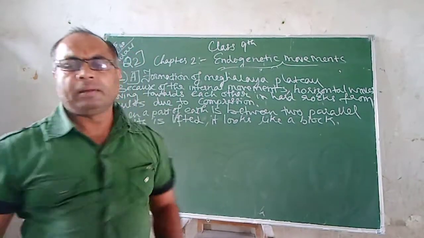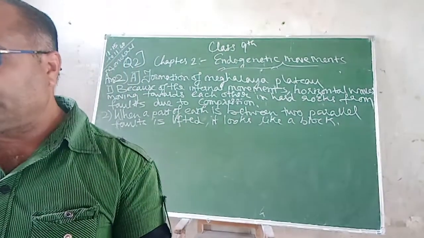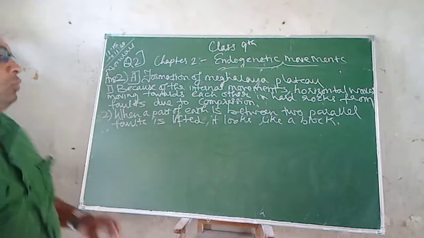Such a landform is known as a block mountain.